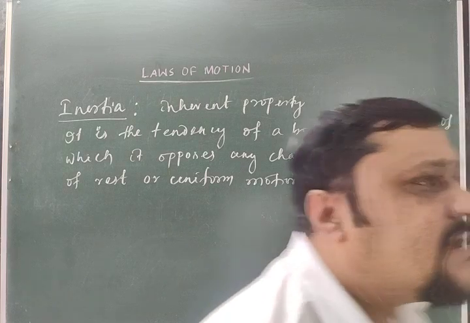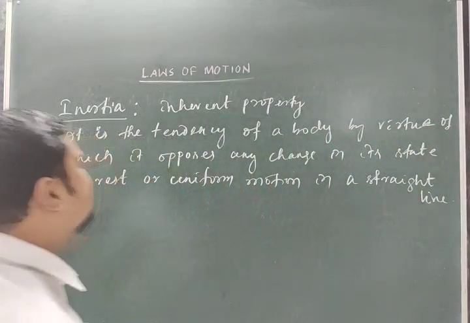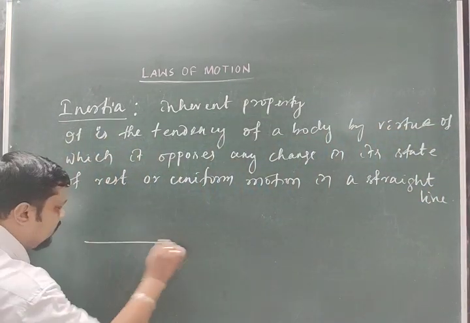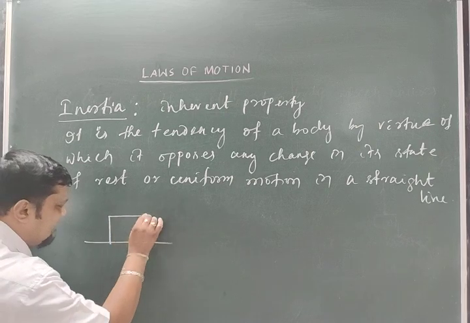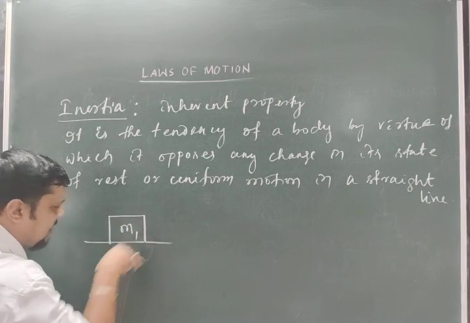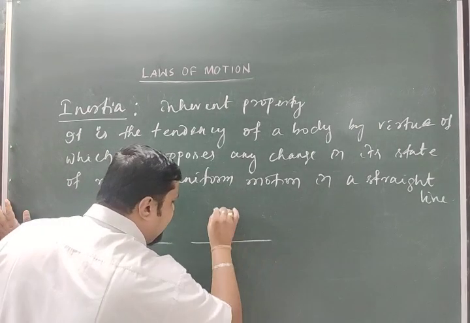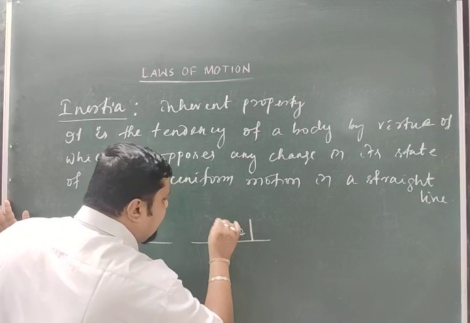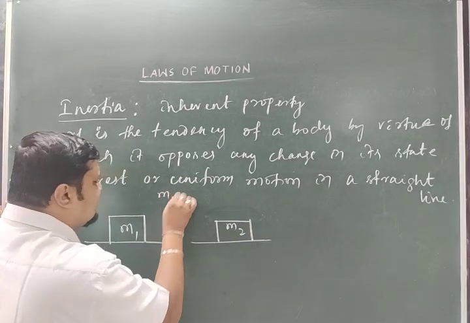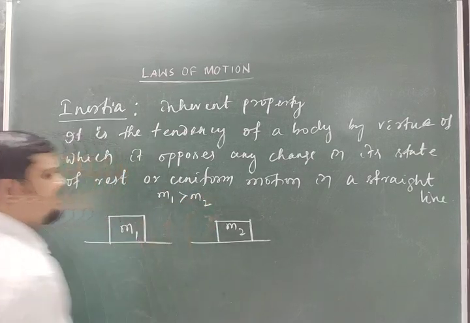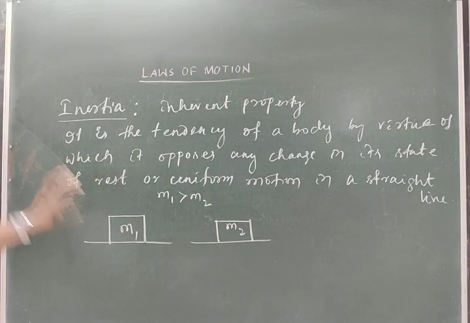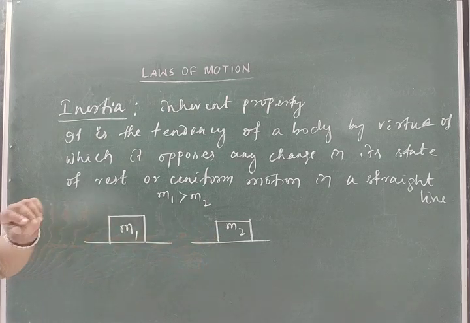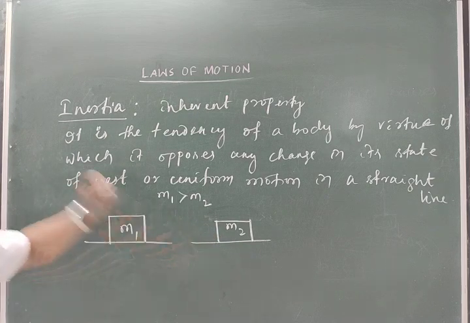If we consider two bodies, M1 and M2, and the mass M1 is greater than M2, then M1 is a heavy body and M2 is a light body.